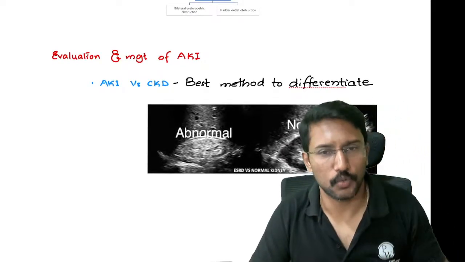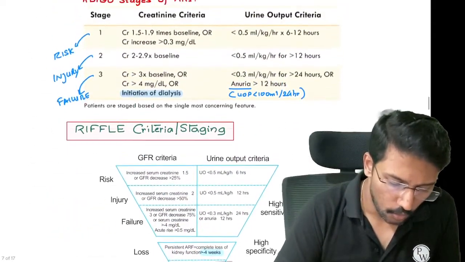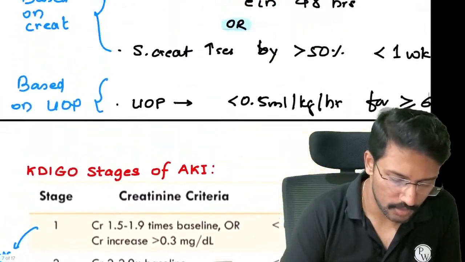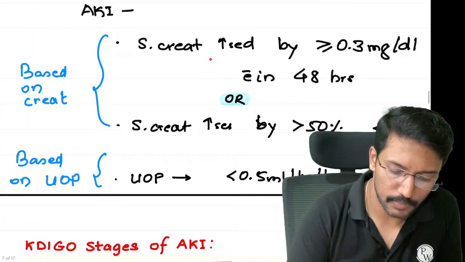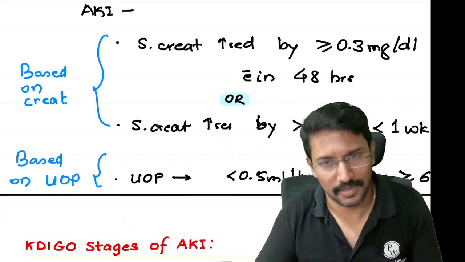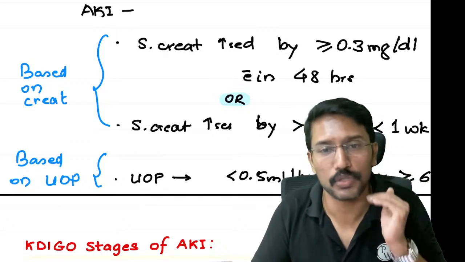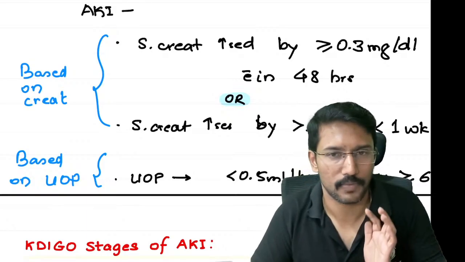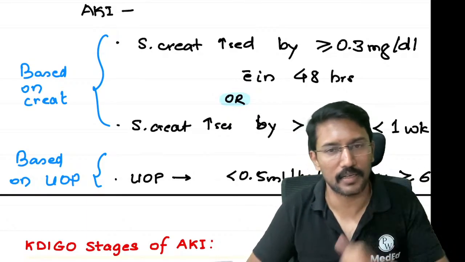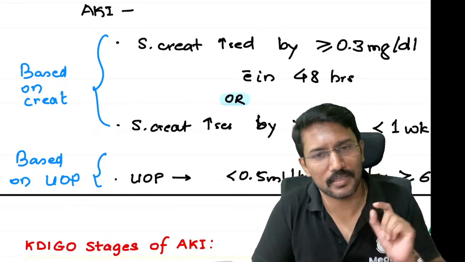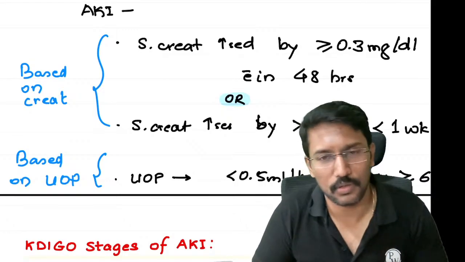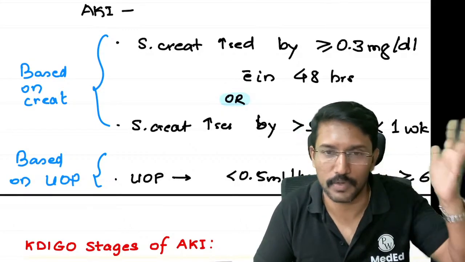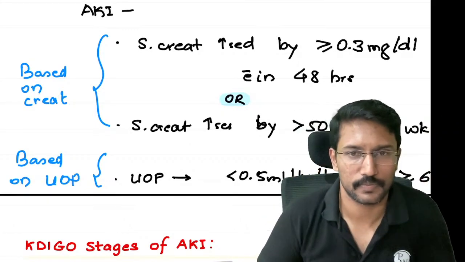Okay, so we will go there, but before that, one question. If I see a patient today, all our definitions of acute kidney injury say a rise in creatinine by some value, right? To say rise, I need to know the baseline value. If I see a patient with creatinine 2 today and I don't know his previous creatinine value, how would I know whether it recently increased, to call it acute, or whether it was elevated for several months, several years? How would I know?